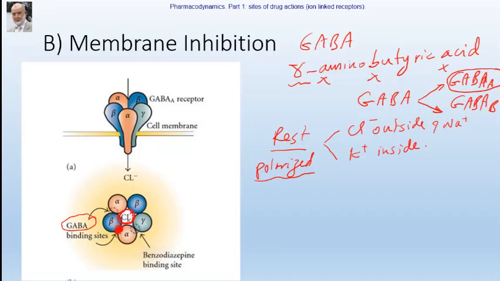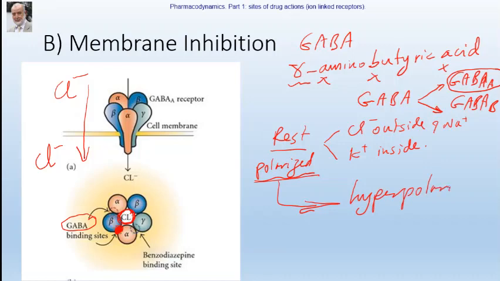Chloride will rush in because chloride is concentrated outside the cell. So what will happen to the chloride? Chloride will rush into the cytoplasm. Of course, chloride is negatively charged. That means it makes the inside more negative. It was polarized. So what will happen after the rushing of chloride? The membrane becomes hyperpolarized. It was polarized, and by entry of chloride, which is a negatively charged ion, the membrane becomes hyperpolarized.